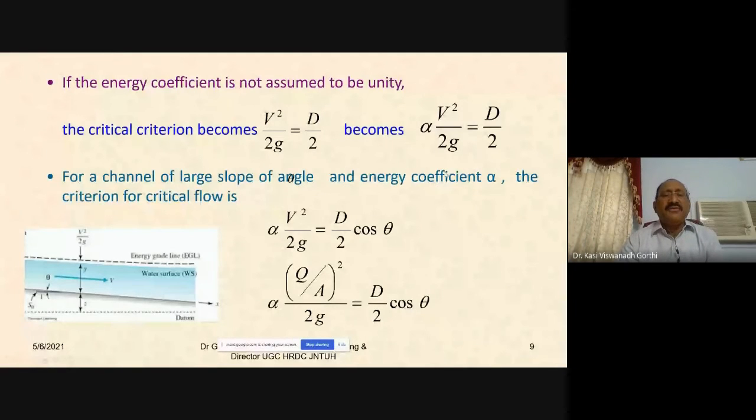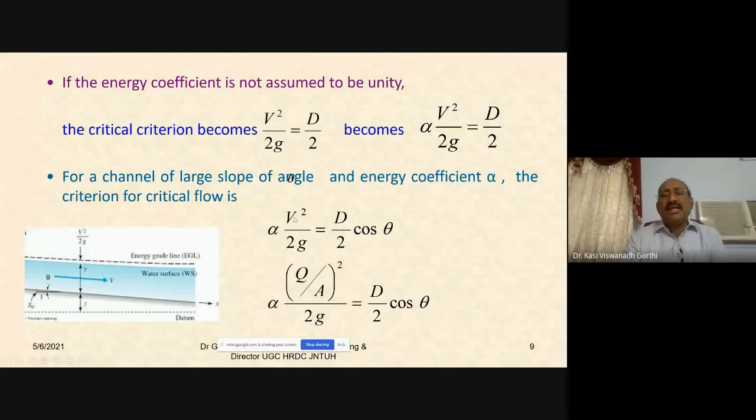criterion for the critical state would be alpha into v square by 2g would be equal to d by 2 into cos theta. How are you getting this cos theta? Because in the earlier case we assumed that theta is negligibly small, the flow is parallel. So for a gradually varied flow, where you have the angle theta with large slope, then alpha v square by 2g would be equal to d by 2 into cos theta.